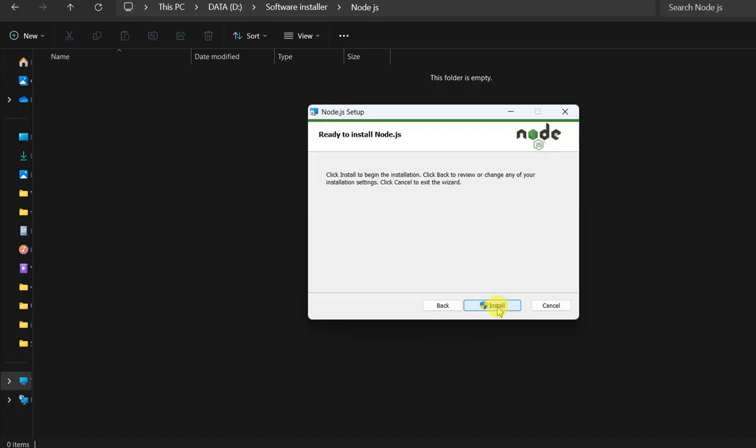Here Node.js is installed successfully. Close the command prompt and open it again. Write node -v.